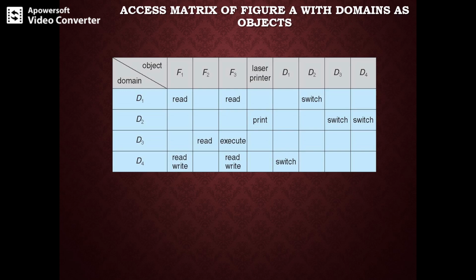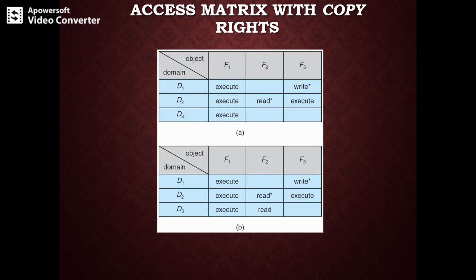So we have seen specific controls, that is add and delete, and also additional operations or access rights provided for the access matrix, which are copy, owner, and control, along with the transfer. This represents the access matrix with the copy rights.